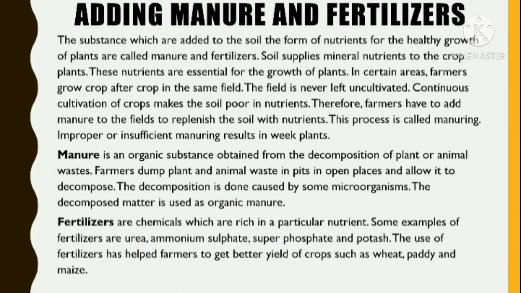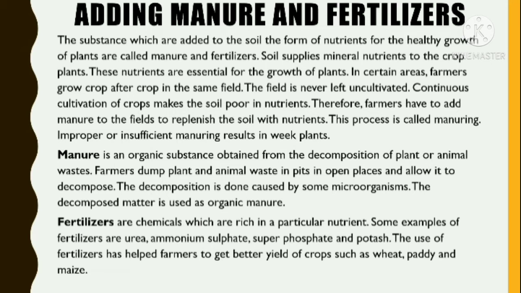Adding manure and fertilizers. The substances which are added to soil in the form of nutrients for the healthy growth of plants are called manure and fertilizers. Soil supplies mineral nutrients to the crop plants. These nutrients are essential for the growth of plants.